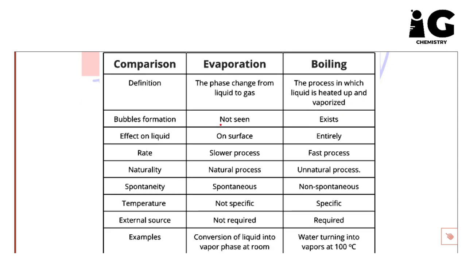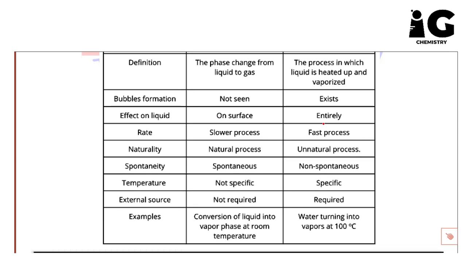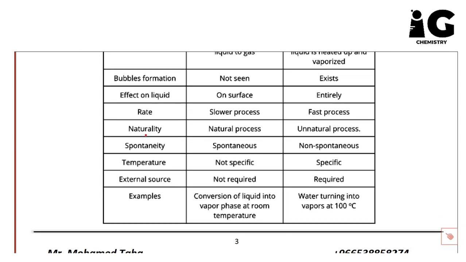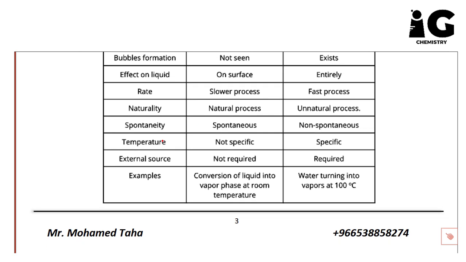Bubble formation here is not seen, but here we have bubbles in case of boiling. Effect on liquid, this is on the surface only, but here the effect is on the entire liquid. The rate, here we said this is a slower process, but in case of boiling it is a faster process. Naturality, we said evaporation is a natural process, but boiling is an unnatural process.